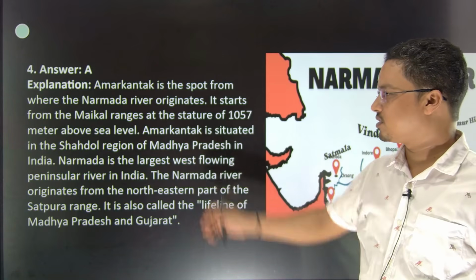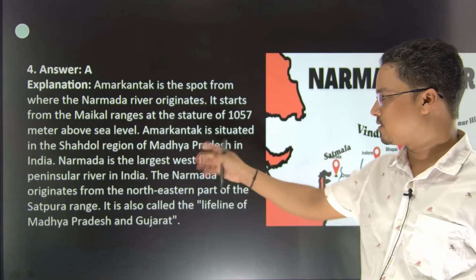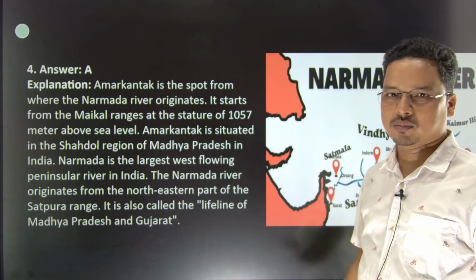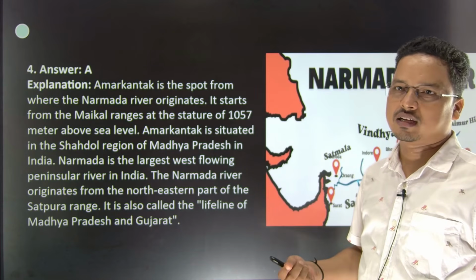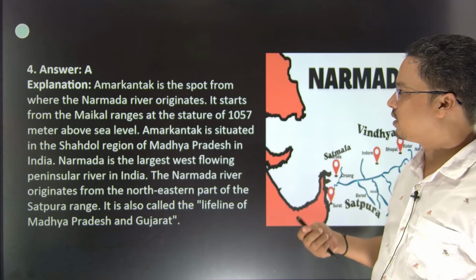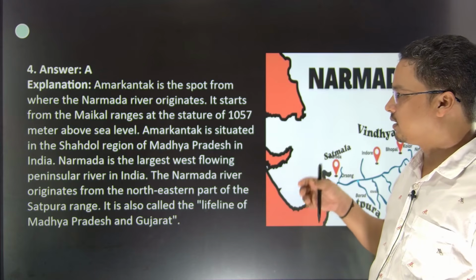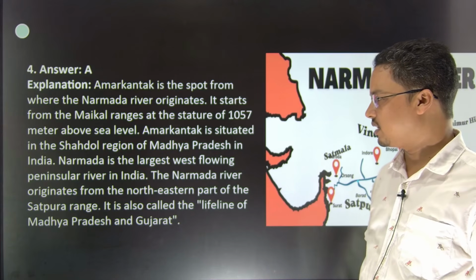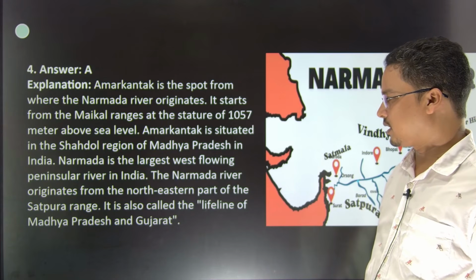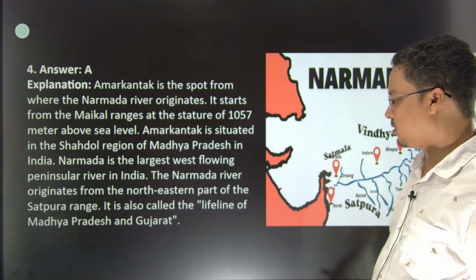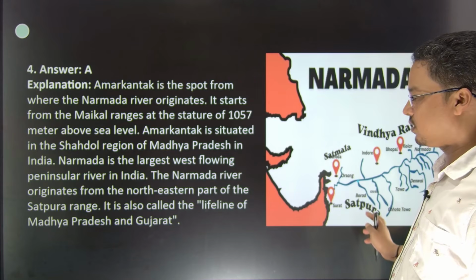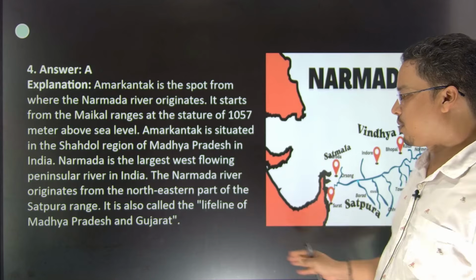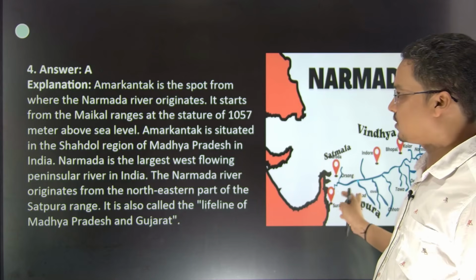And the Shahdol region, Shahdol is a district, so in the Shahdol region of Madhya Pradesh, the Narmada originates from the Narmada Kund. The Narmada river, the largest west flowing river in India, originates from the north eastern part of Satpura. Done. It flows through Madhya Pradesh and Gujarat.